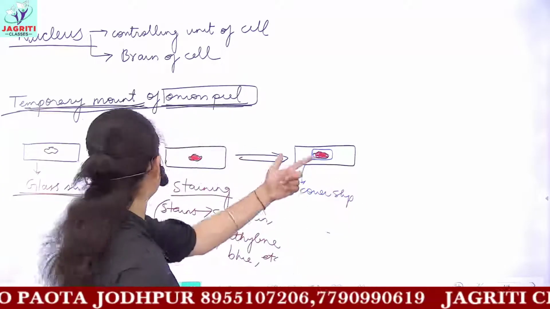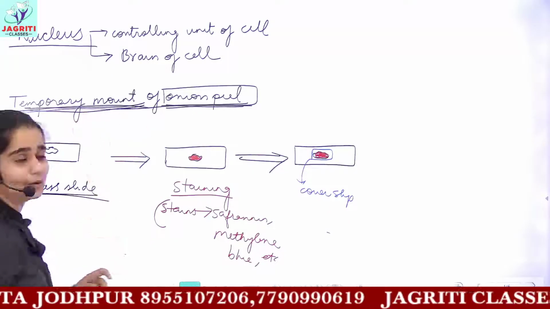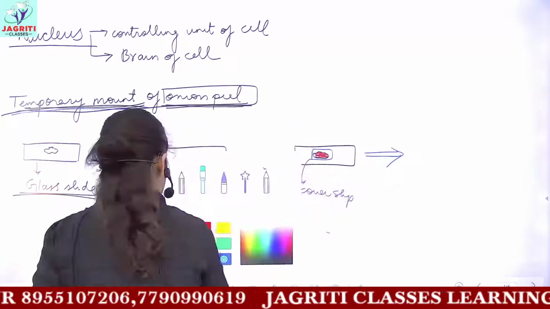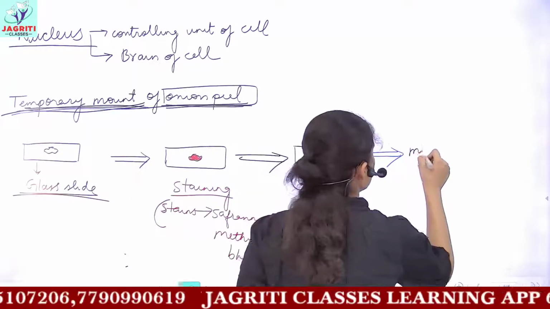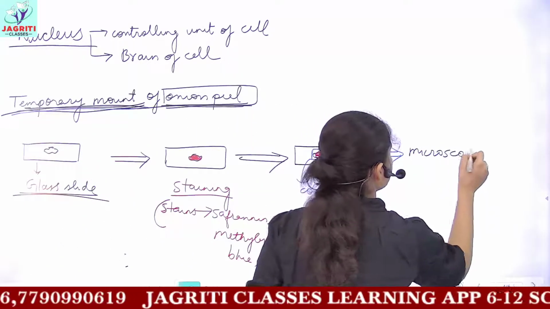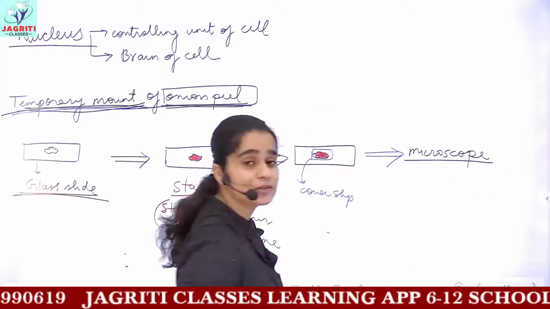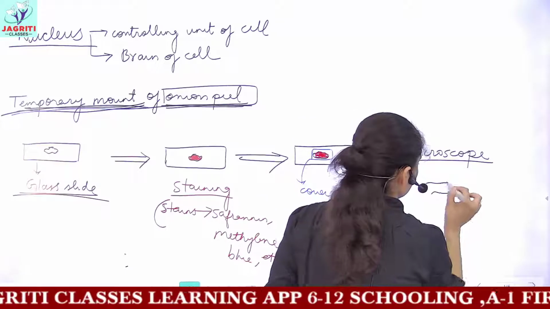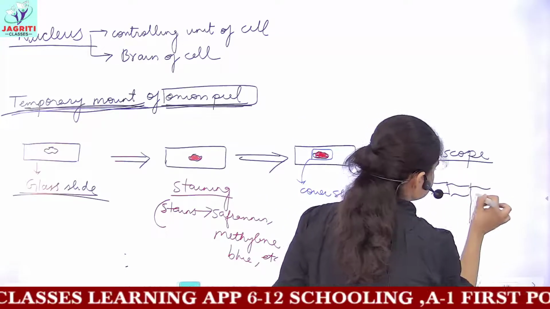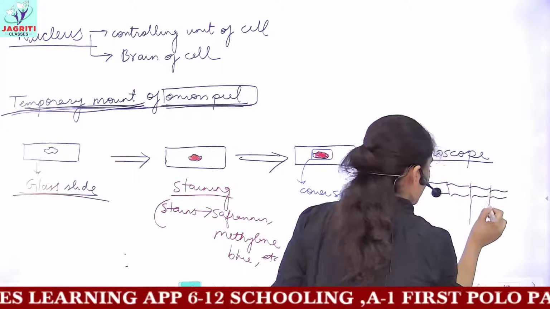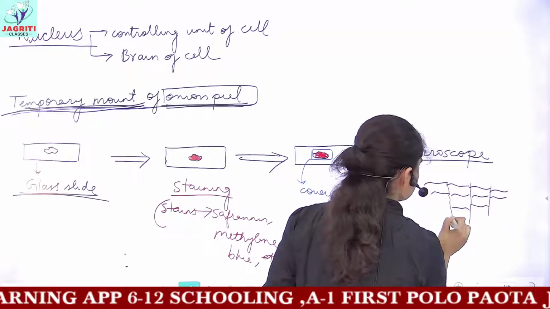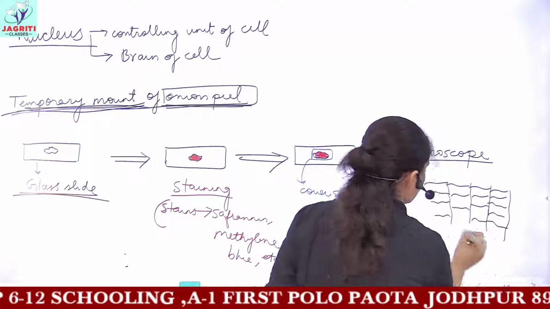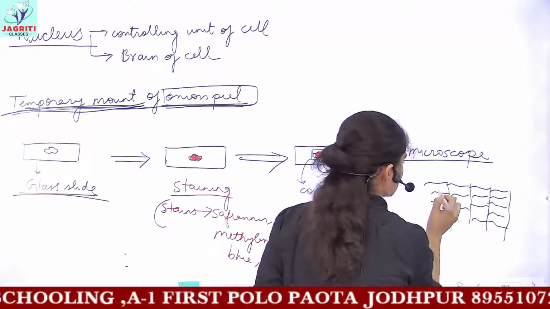Now I have prepared the temporary mount, because it is temporary in nature. The next step is, you observe this in a microscope. And whenever you observe this in a microscope, what kind of structures would you see? You would see that you have different compartments or cells. You will see this type of structure.